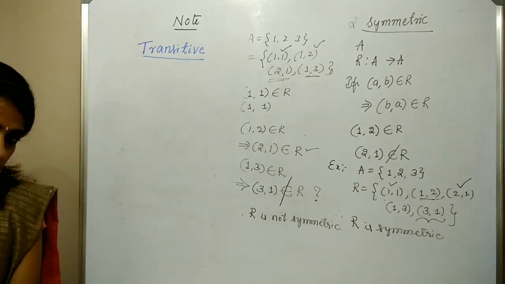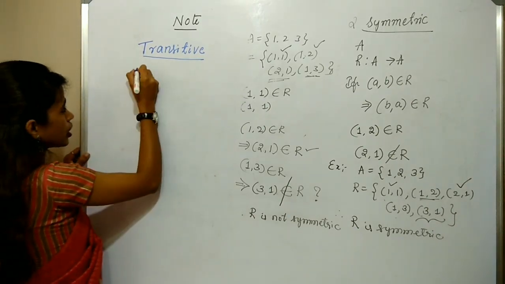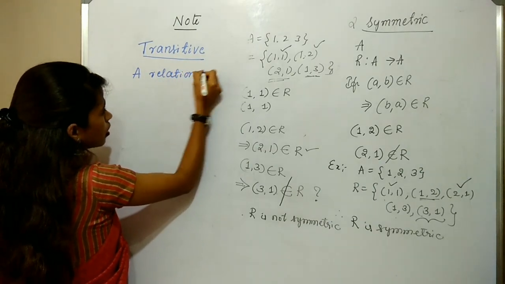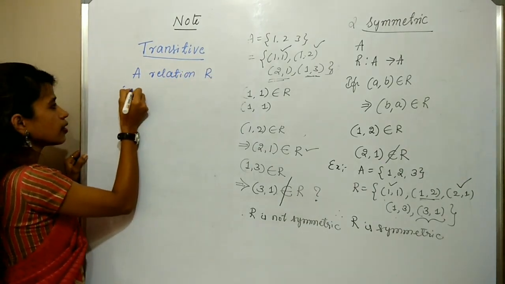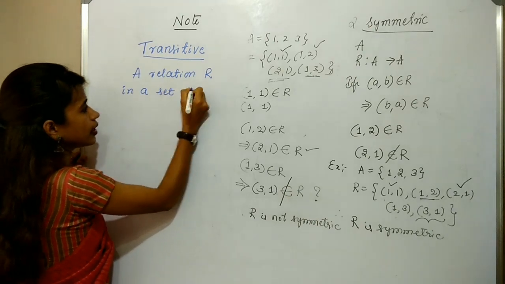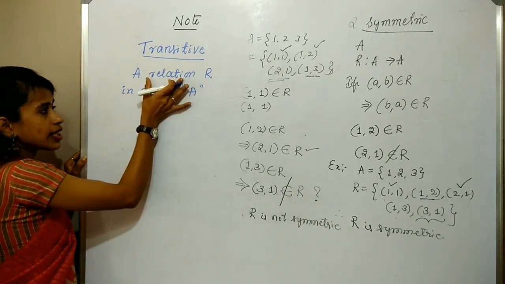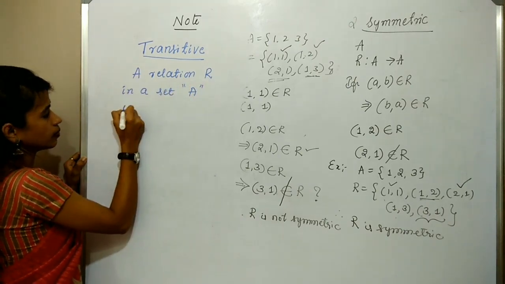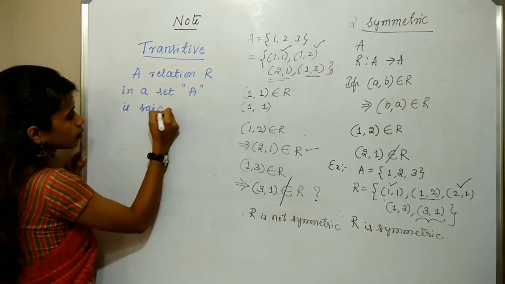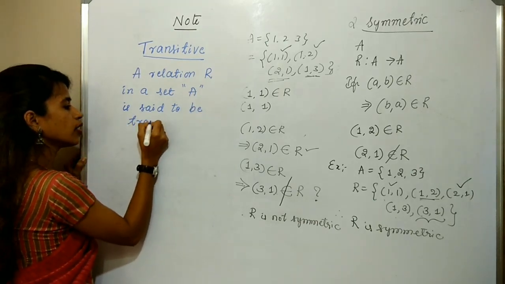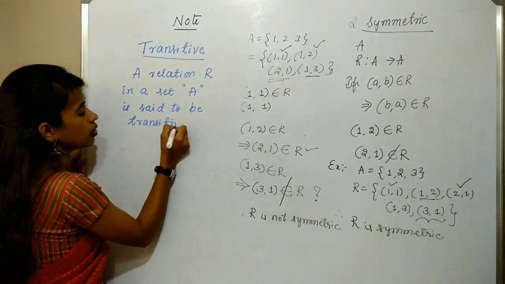A relation R in a set A is said to be a transitive relation.